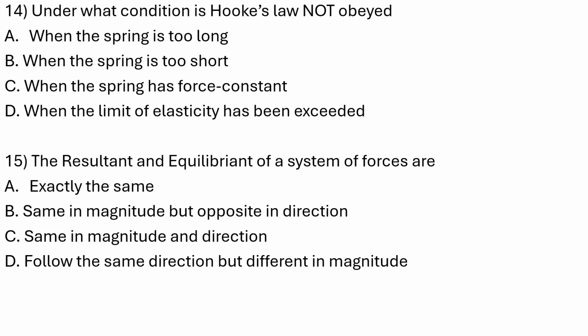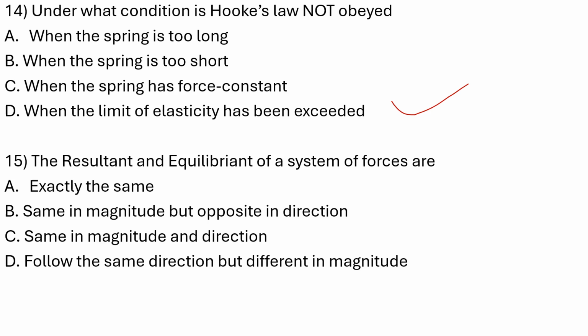So we are going to say it is when the elastic limit has been exceeded, because the law is obeyed according to Hooke when the elastic limit is not exceeded. So option D, which says when the limit of elasticity has been exceeded, is going to be the correct option.